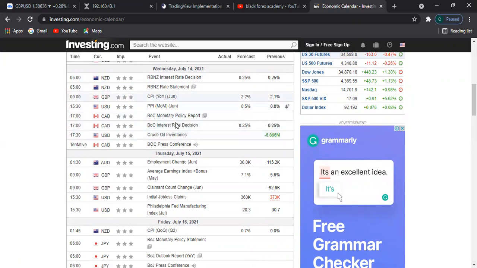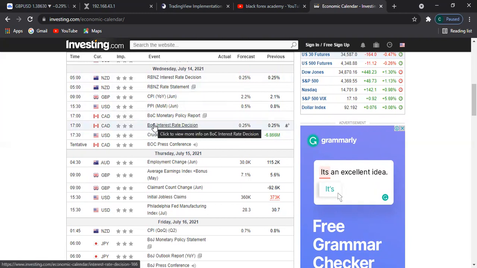So on Wednesday, it's going to be crazy with two fundamental events of the interest rates for the New Zealand dollar and the Canadian dollar, right? And then we have the BOC press conference for the CAD also the same day.